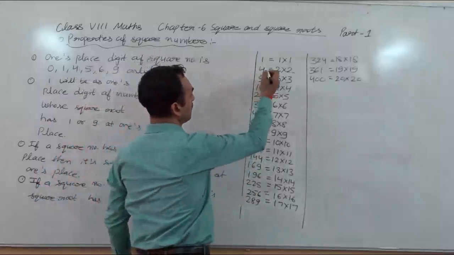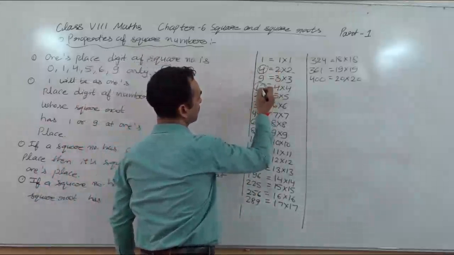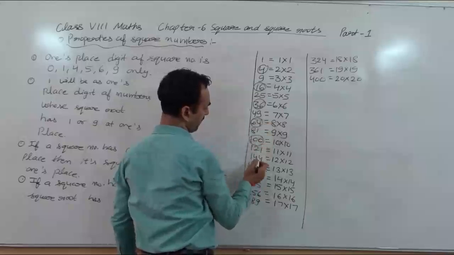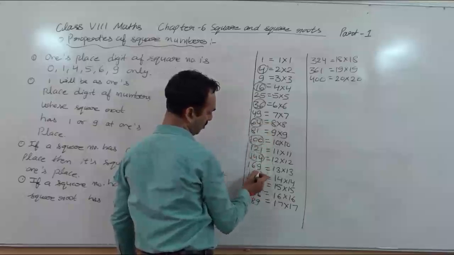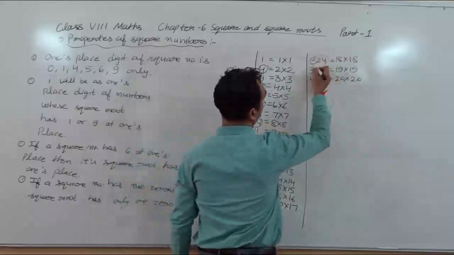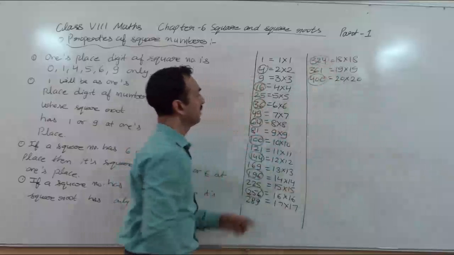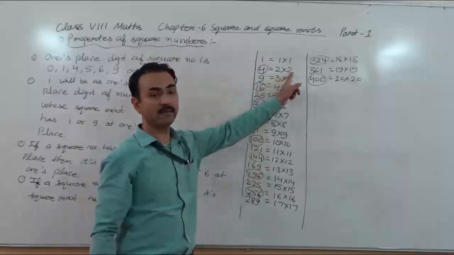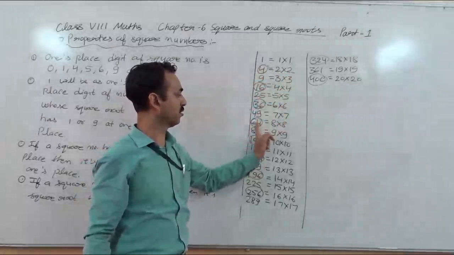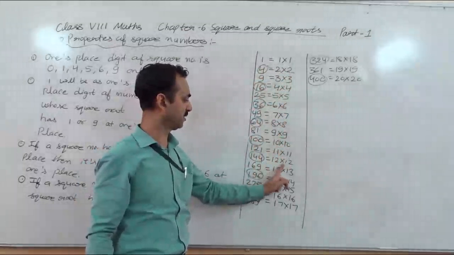I'm circling the even numbers, okay? And you will see whether they are even or odd. Can you see here?